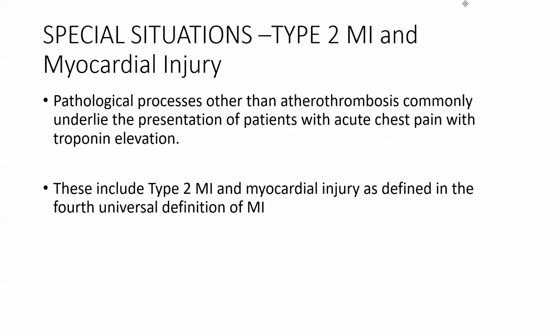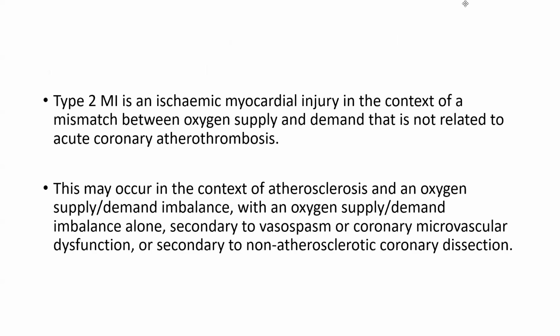Now, the special situation, that is type 2 MI and myocardial injury. Pathological processes other than atherosclerosis commonly underlie the presentation of patients with acute chest pain with troponin elevation. These include type 2 MI and myocardial injury as defined in the fourth universal definition of MI. Type 2 MI is ischemic myocardial injury in the context of a mismatch between oxygen supply and demand that is not related to acute coronary thrombosis.